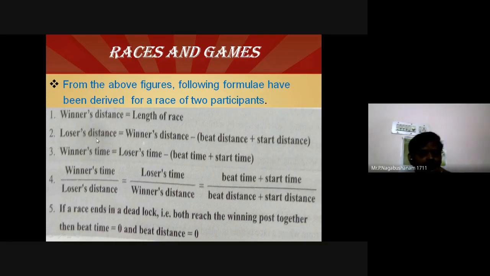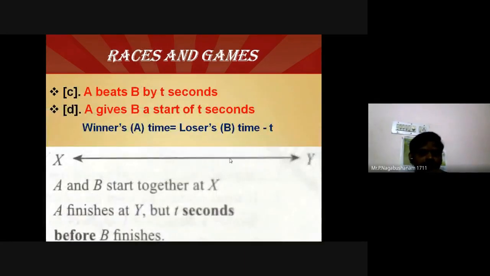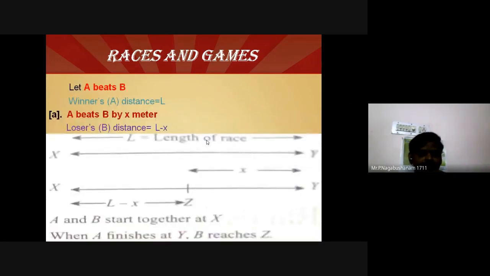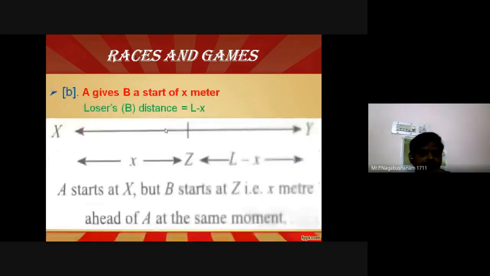General formula: loser's distance equals winner's distance minus beat distance. Because if it is distance, you have to deal with distance, and if it is time, you have to deal with time. That's why I told you here. This is called loser's distance, L minus S. Sorry, winner's distance. Loser's distance, L minus S. This is the beat. What is the total distance in X? The beating time or beat distance is L minus X. If we want to reach this Y, it means